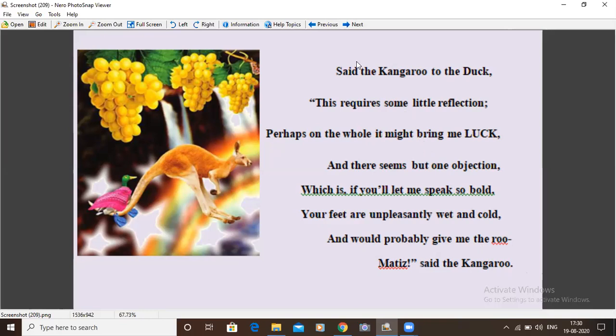So, let me read it with a rhythm. Said the kangaroo to the duck, this requires a little reflection. Perhaps on the whole it might bring me luck, and there seems but one objection, which is, if you let me speak so bold, your feet are unpleasantly wet and cold, and would probably give me the rheumatis, said the kangaroo.